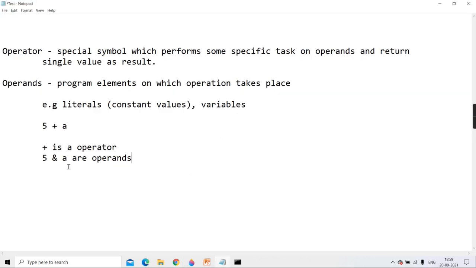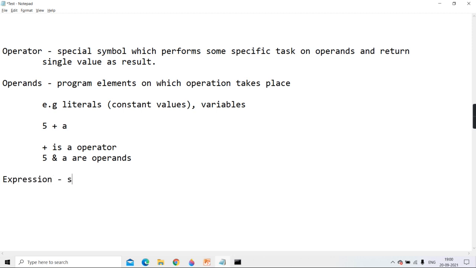Okay, so pi and a are operands because the plus operation is going to take place on them, and plus is the operator. It indicates that it's going to do addition. I hope it is clear to you guys what operands are and what the operator is. The operator indicates what operation, and operands indicate on whom that operation is going to take place. Agreed guys? Then what do you mean by expression?